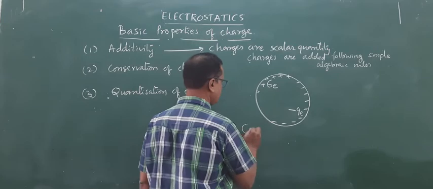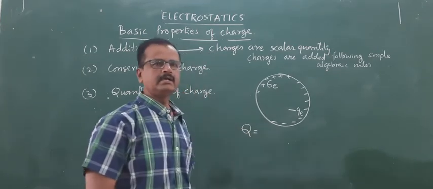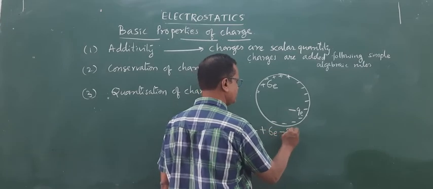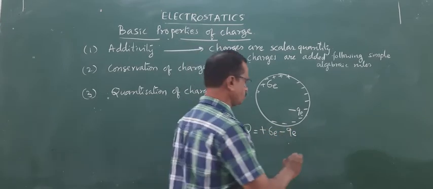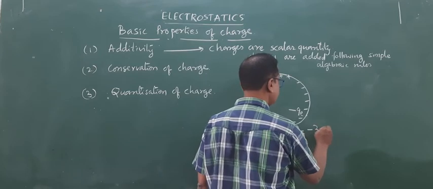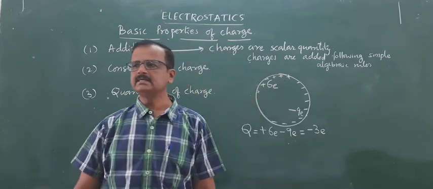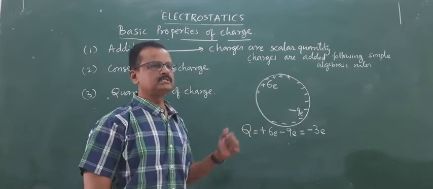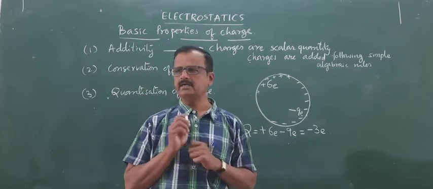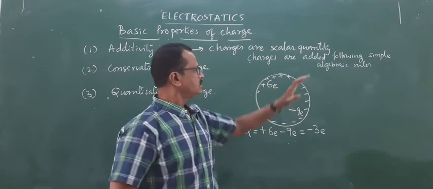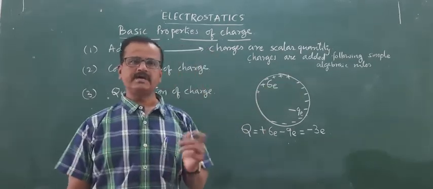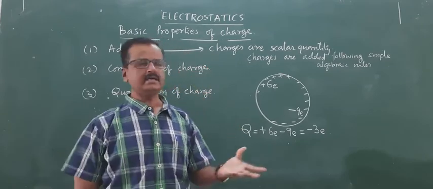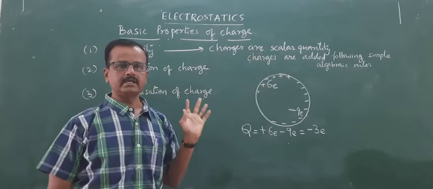Then what is the total charge of this body? If the total charge is Q, then we add it. How do we add it? Plus 6e minus 9e. So we get the total charge on this body as minus 3e. That is, it is a negatively charged body. So thus charges can be added, charges can be subtracted by following the simple algebraic rules of addition. The main reason here is that charges are scalar quantities.